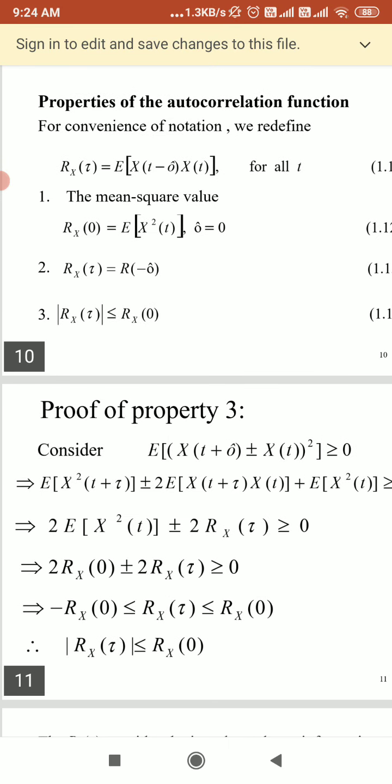We can redefine our properties, as you can see in the equations here.